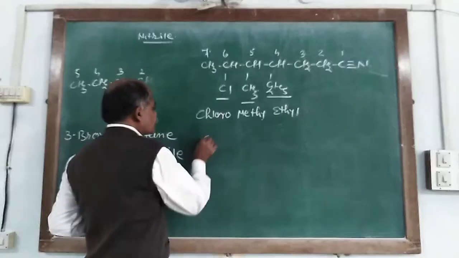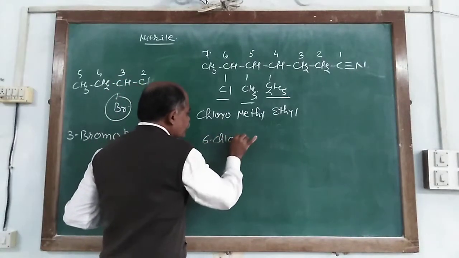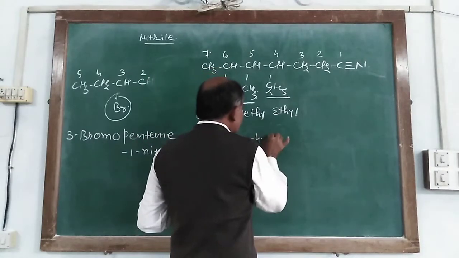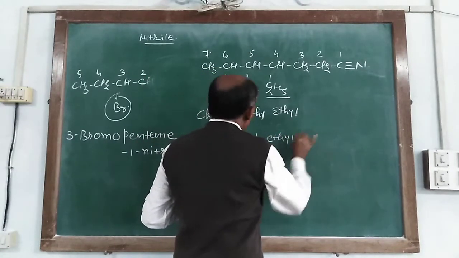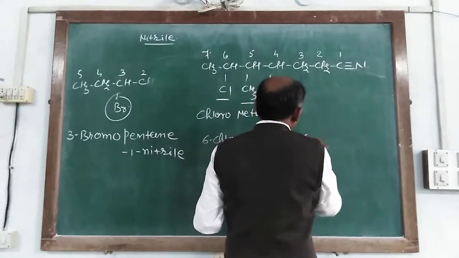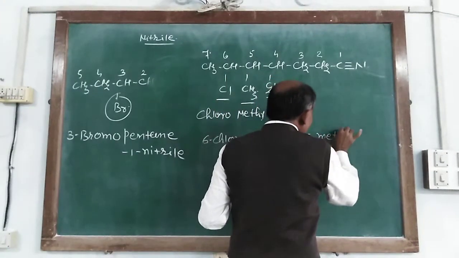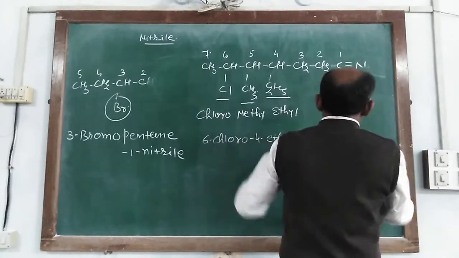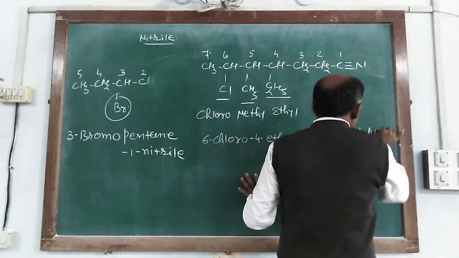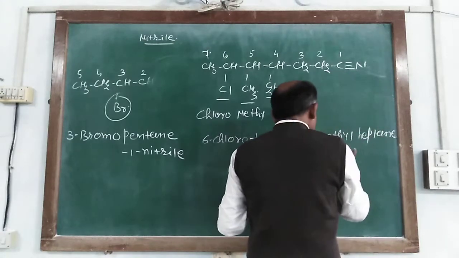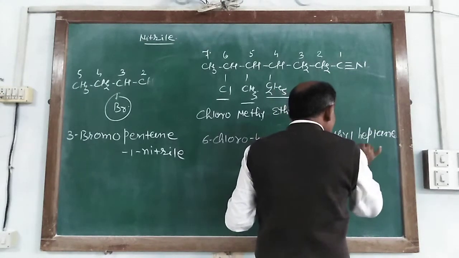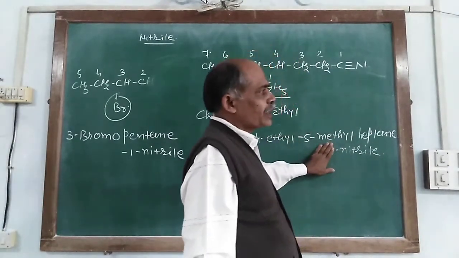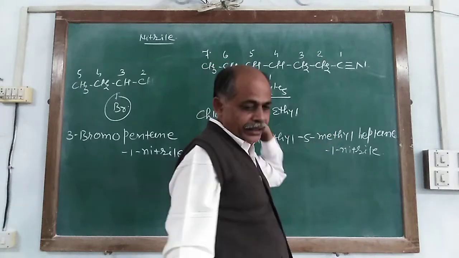So first 6-fluoro, then ethyl, 4-ethyl, then methyl, 5-methyl, and heptane 1-nitrile or heptanenitrile. Here the 1 may be indicated or it may not be indicated.